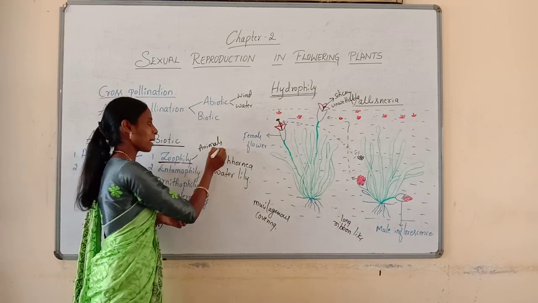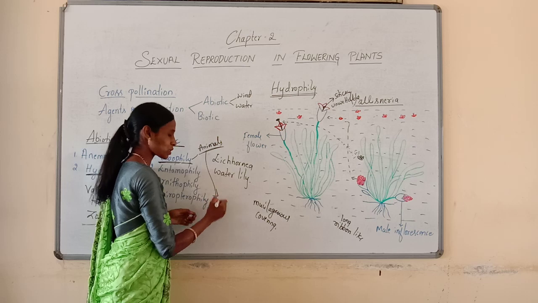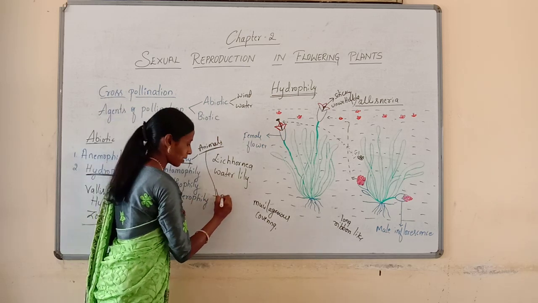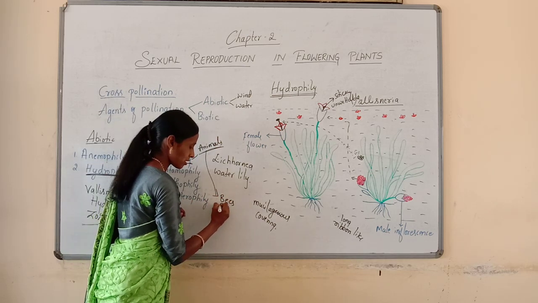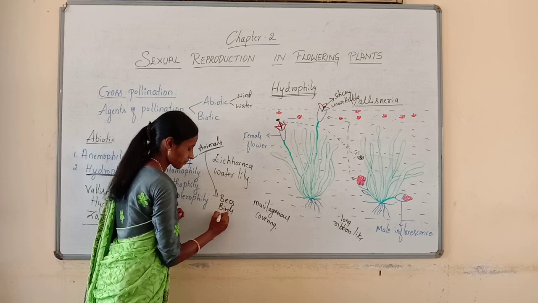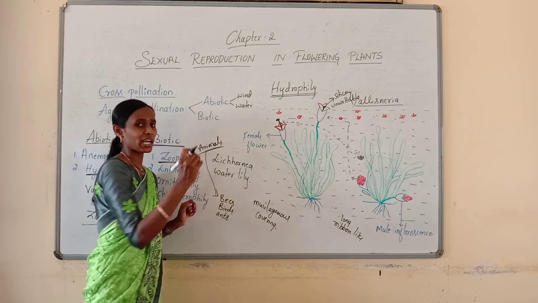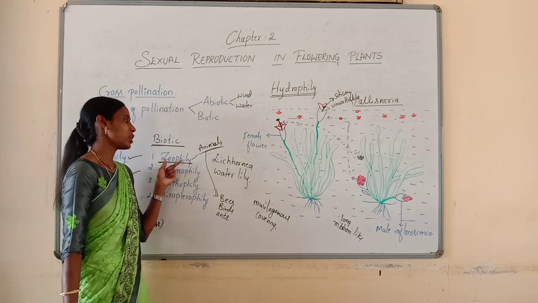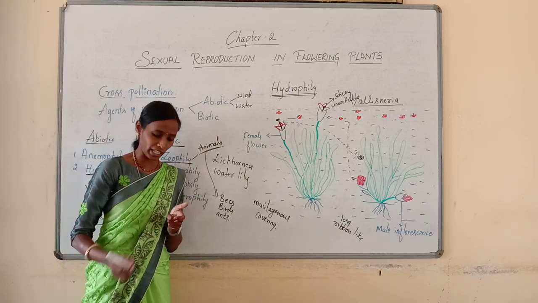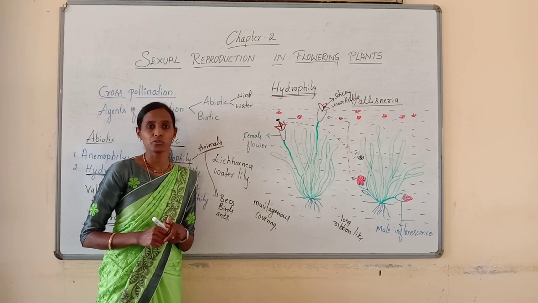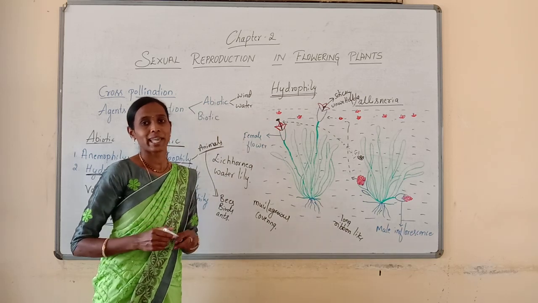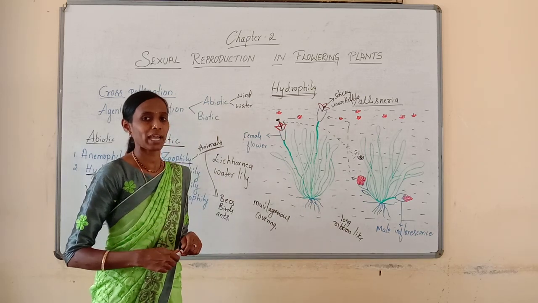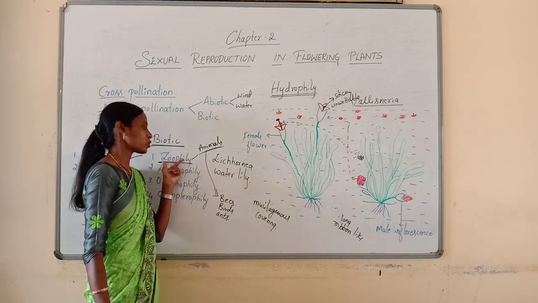And which are the examples of these animals which bring about pollination? They may be bees, birds, ants, etc. So these are certain examples of animals which mainly help in pollination. So that is called zoophily. The pollination that takes place by the agency of animals is called zoophily.